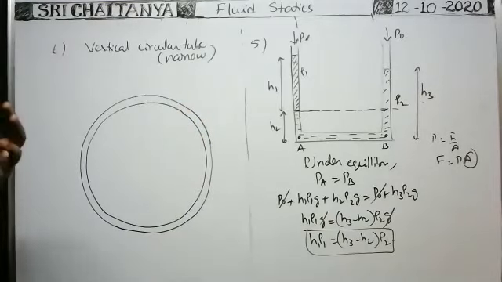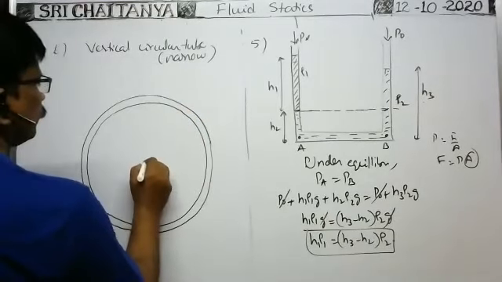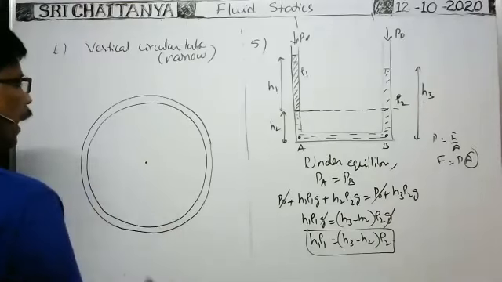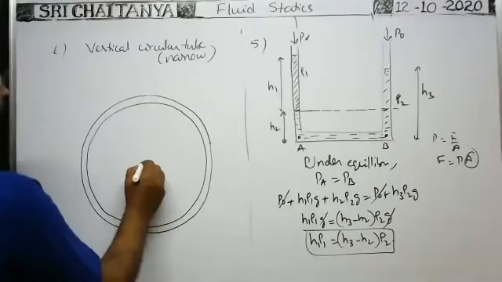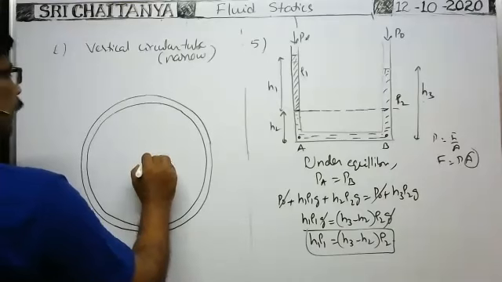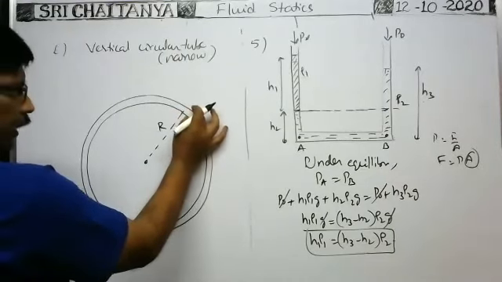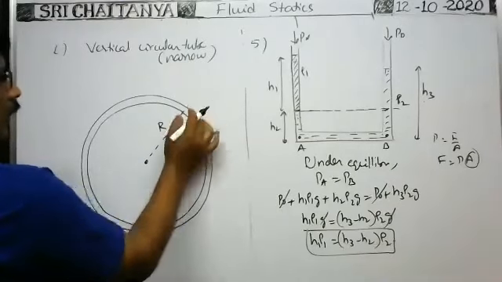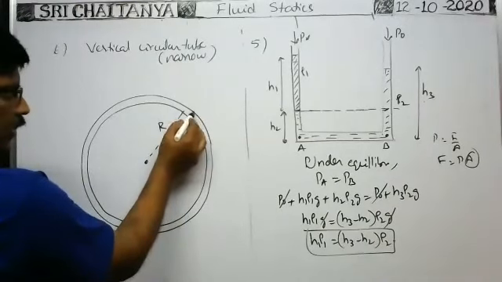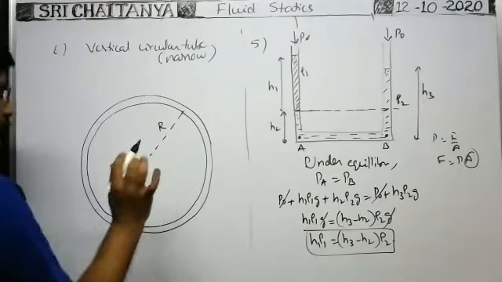Okay, it is a narrow vertical circular tube, a capillary, of a given radius. The width of the tube is negligible, and the radius of the cross section of the tube is negligible when compared with this radius.